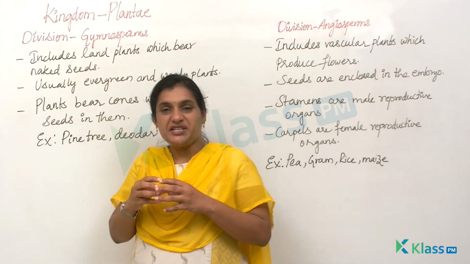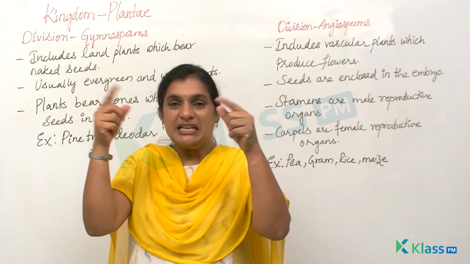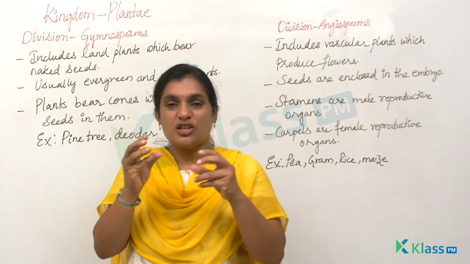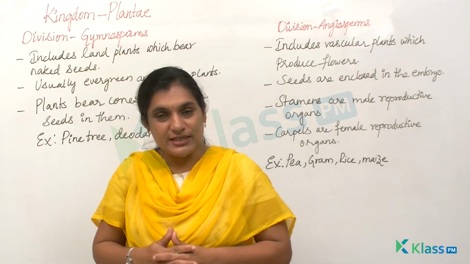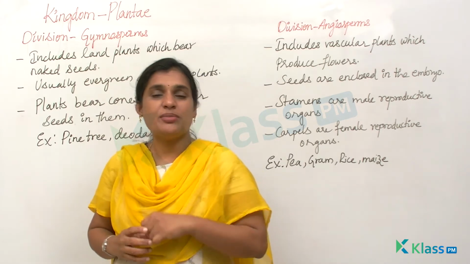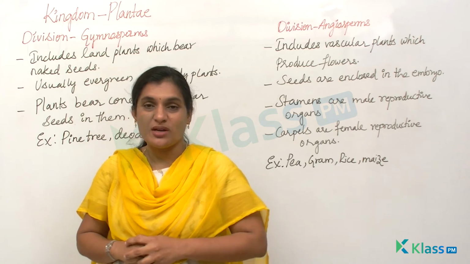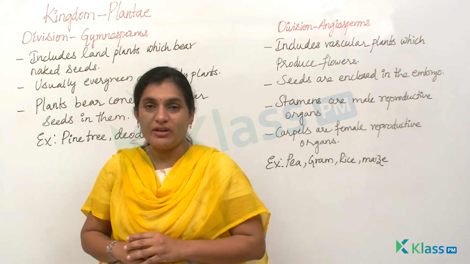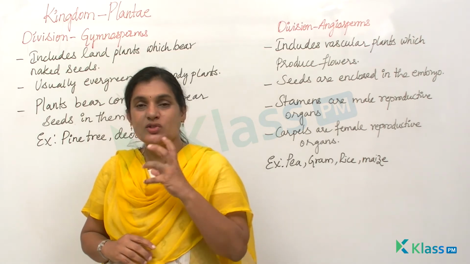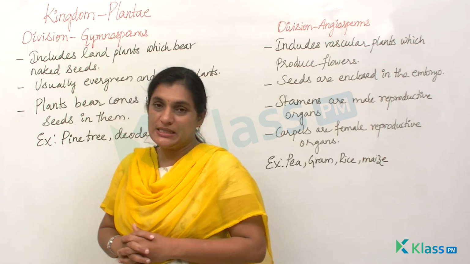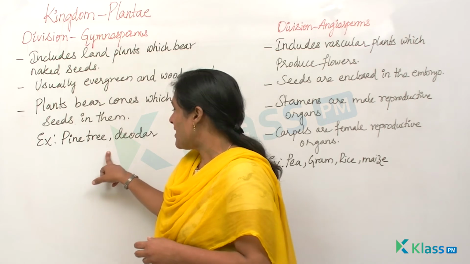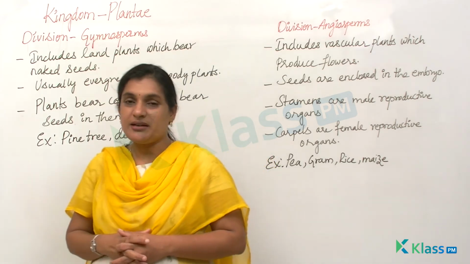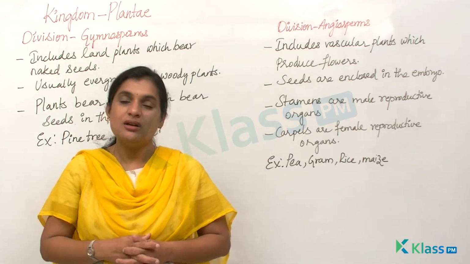If you have seen a pine tree, you see that the leaves are present over the branches and you find some cone-like structures, right? And these cones bear seeds. That's the reason these plants are also called coniferous plants. So the cones bear the seeds, which means the seeds are not enclosed, they are seen out, right? Examples: pine tree, deodar, cycas, all these are examples of gymnosperms.